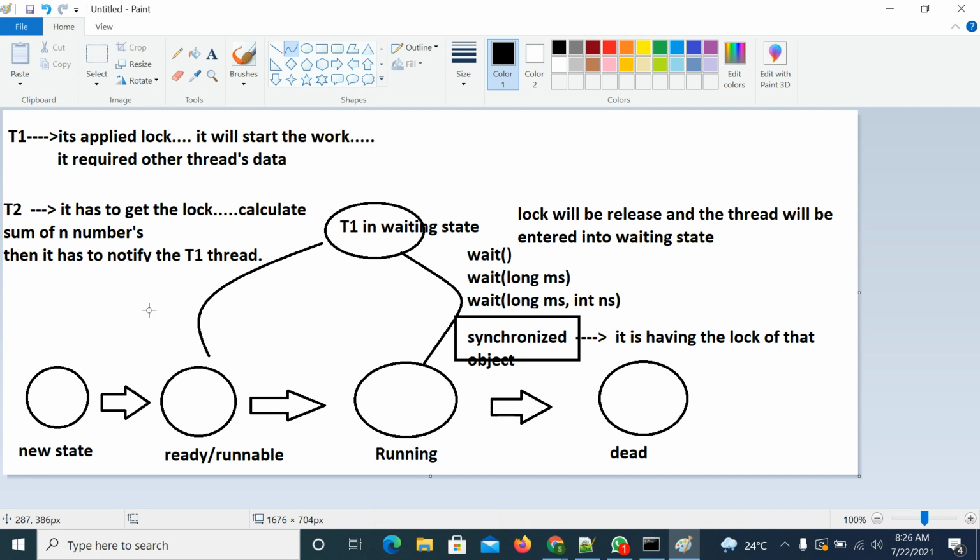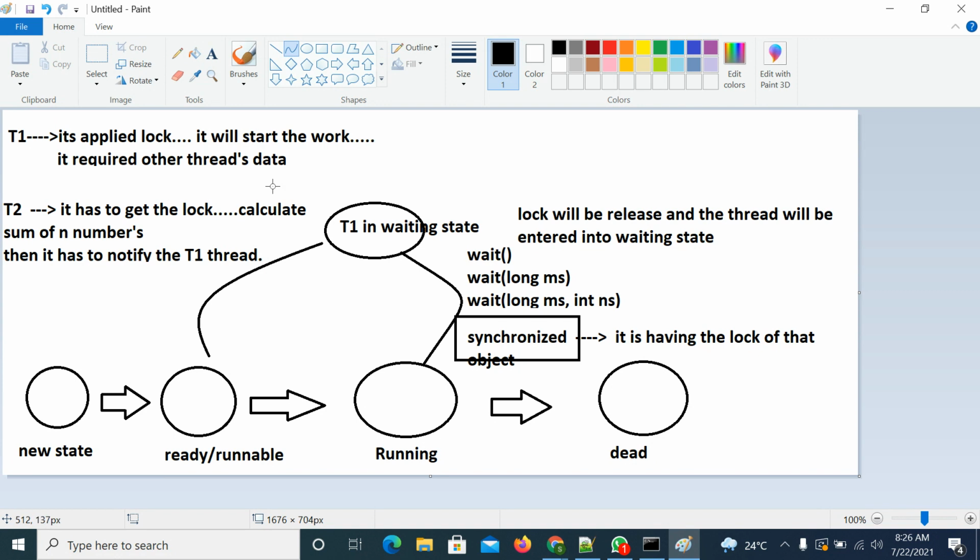When it comes here, if you apply notification, or the time is over, or if any person interrupts the thread, in that case the thread will be moved from waiting state to ready or runnable state. After that it will finish the work.